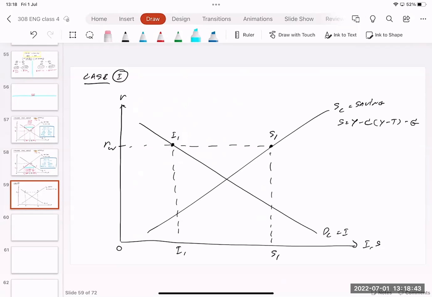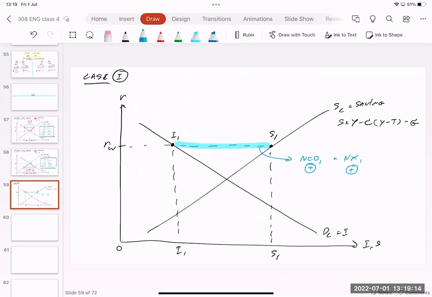For the starting point, we have the difference between saving and investment. Let me write it out here. Saving is greater than investment. So it means we have NCO1, and it's positive because saving is greater than investment. It's implied that net exports, NX1, are going to be positive too. This is the starting point.